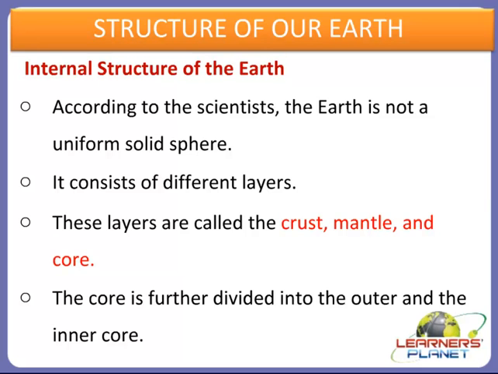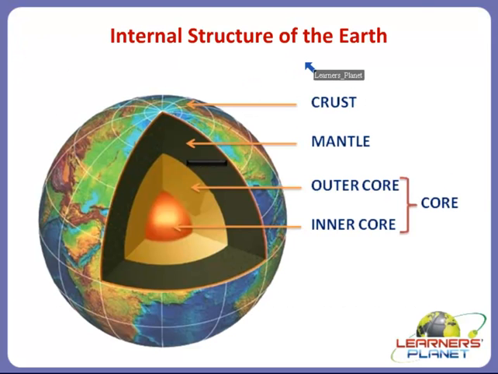So let us now study about all these layers in detail. Yes, internal structure of the earth. This is the crust of the earth, that is the outermost part. Beneath the crust, there is a layer known as the mantle, and then inside that is the outer core, and the innermost layer of the earth is the inner core. The outer core and inner core both are considered to be parts of the core, right?